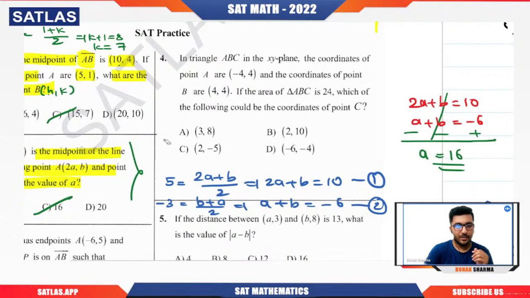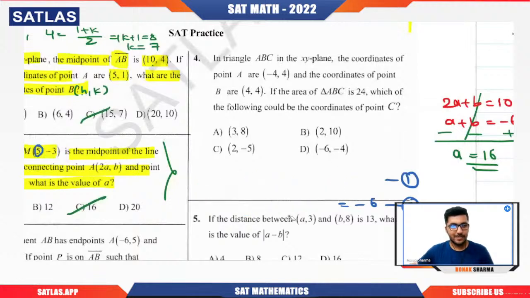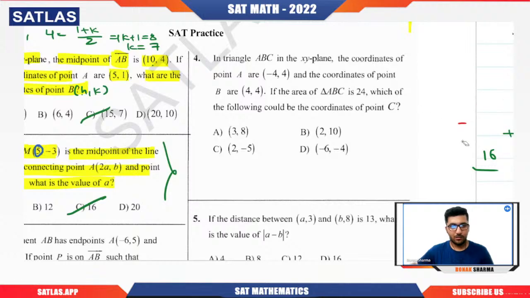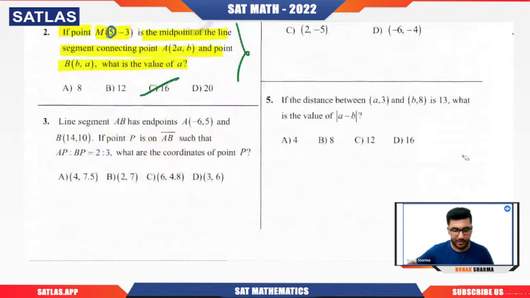Got it? Let me erase it. Option C is correct. All others are wrong. A is wrong. It should be C. I hope you got it, why we are getting C as the correct option. Okay. Now we will move on to the next question.